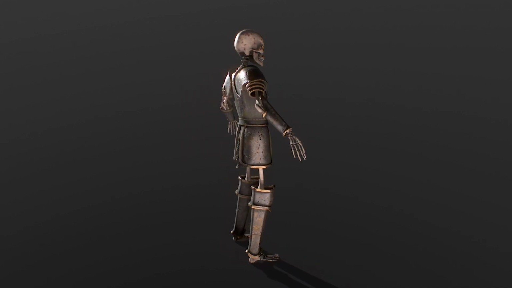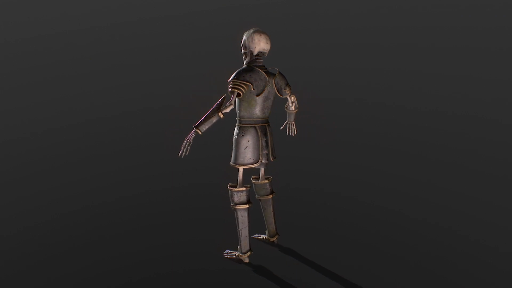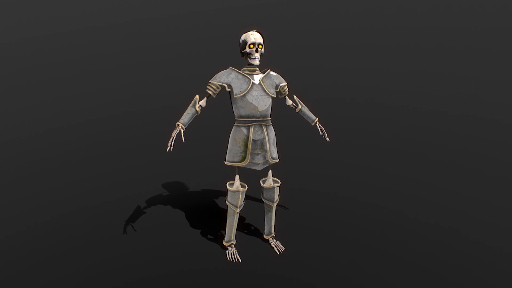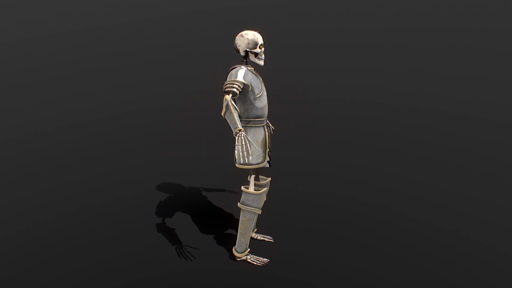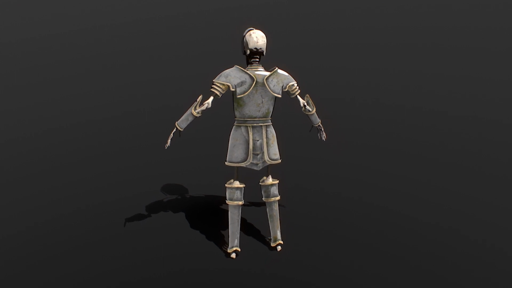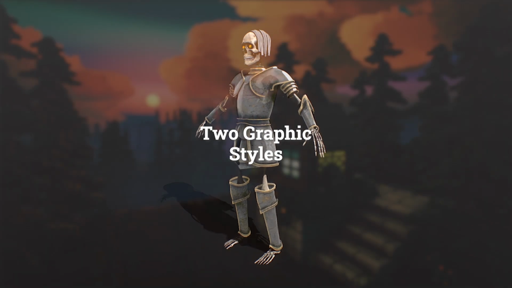In this episode we will see the new graphical test I've done to define the style of the game, since I'm still a little hesitant between semi-realistic and toon styles. On the other hand, I started with the integration of the UI design for the dialogue and some minor improvements in the combat system. So let's get started!